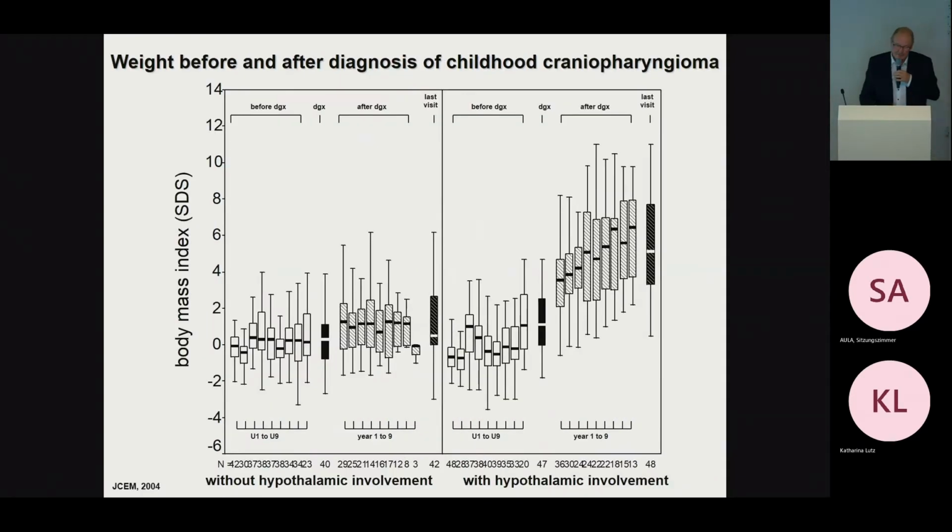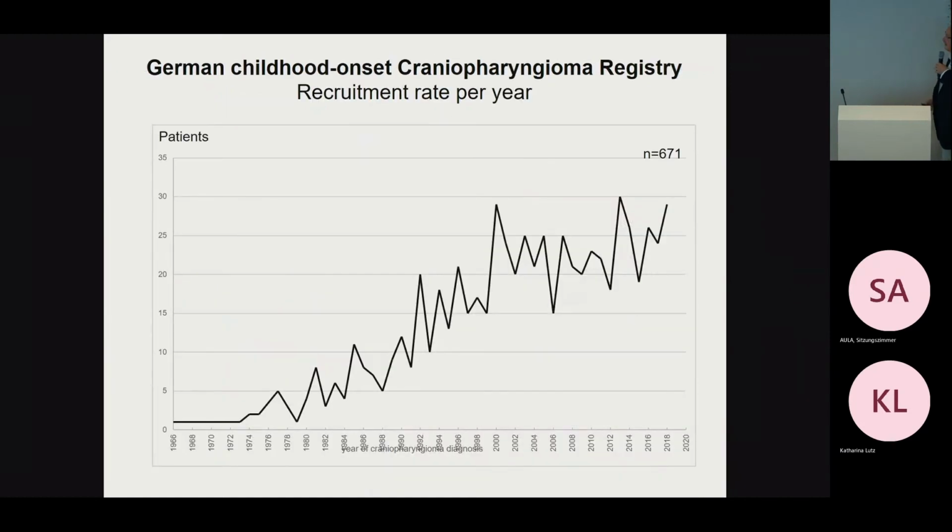Looking at the same data for BMI SDS with regard to the observation of hypothalamic involvement of the tumor, we could see that patients without hypothalamic involvement were normal weight before diagnosis and at diagnosis, and they kept their normal weight, whereas patients with hypothalamic involvement showed this steep increase in BMI SDS after diagnosis and treatment.